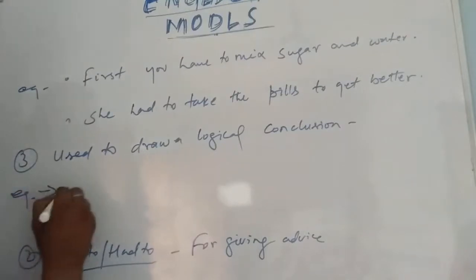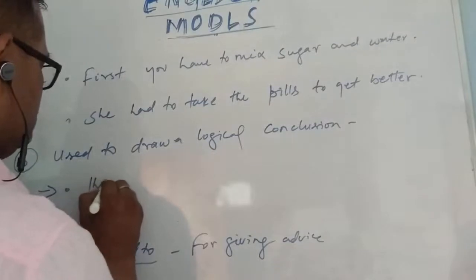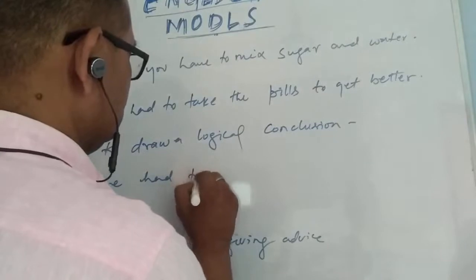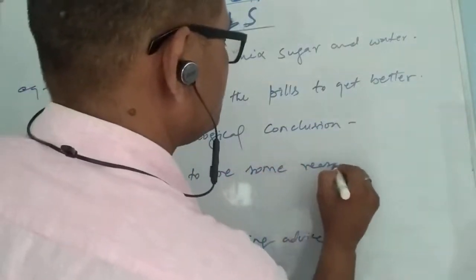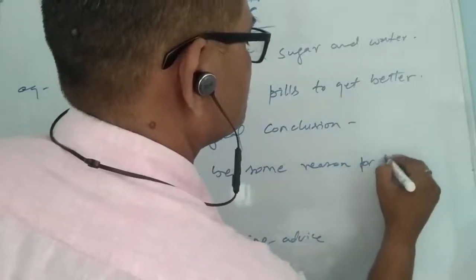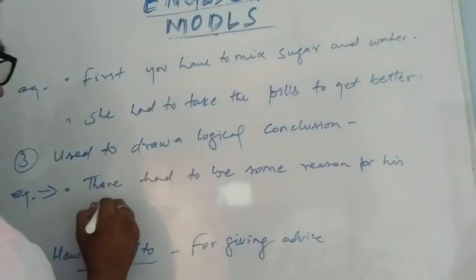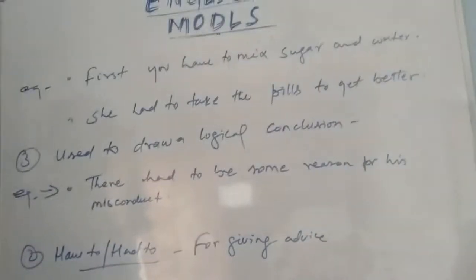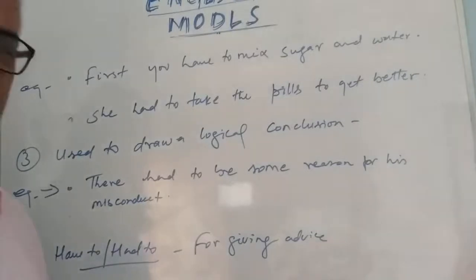Example, there had to be some reason for his misconduct. There had to be some reason for his misconduct or mischief.